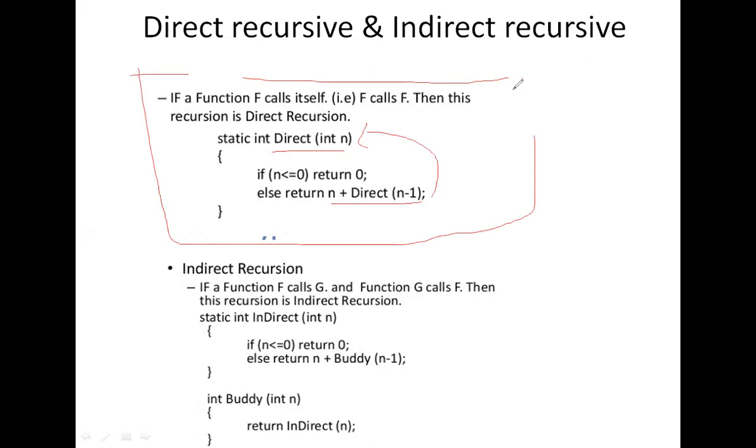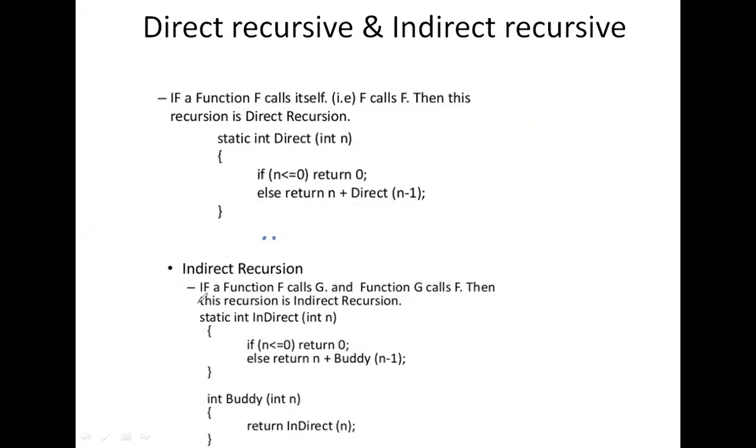Okay. Next, coming to the indirect recursion. Here we have two functions, f and g, and function g calls f. This recursion is called indirect recursion. If we have two functions and one function calls the other function, we call it an indirect recursion. In direct recursion, it calls only the function itself. Here it calls another function, that's why we call it indirect recursion.